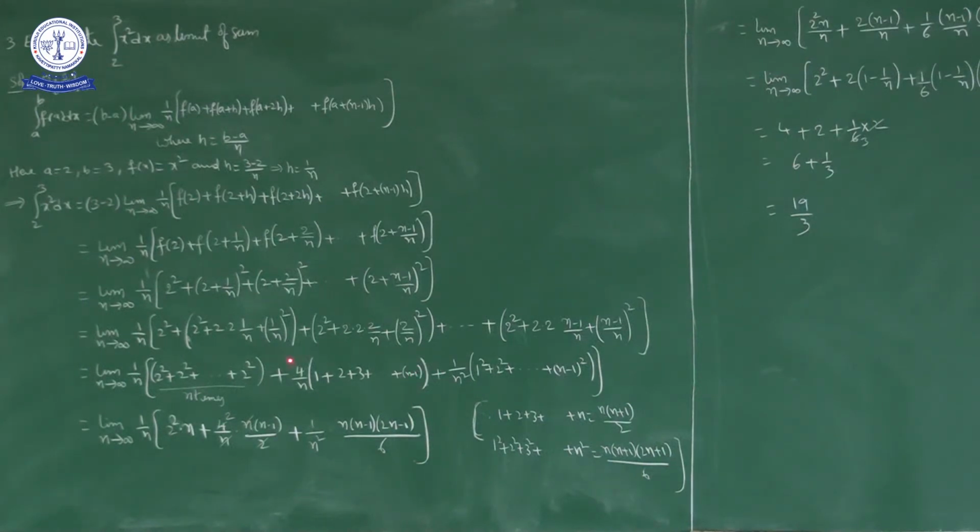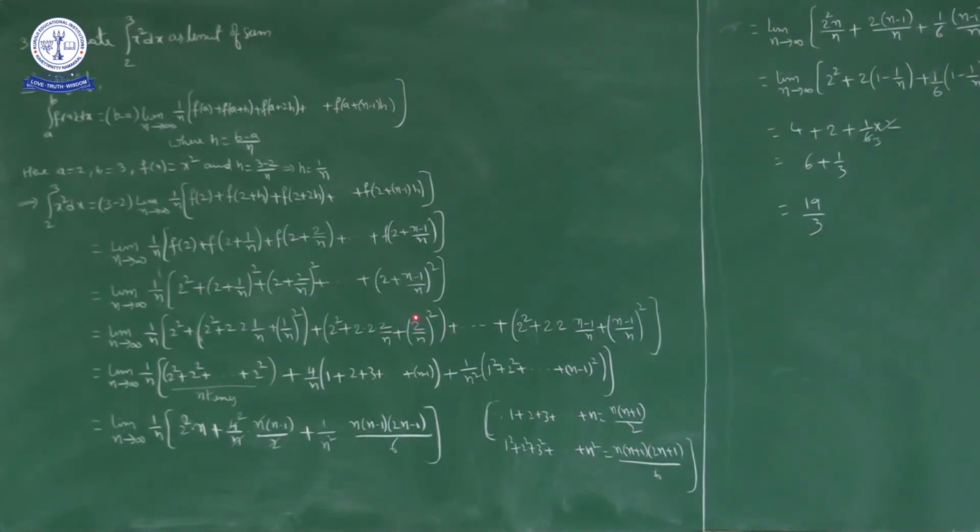Plus here 1 by n whole square, here 2 by n whole square, next bracket 3 by n whole square, and so on up to the last bracket, n minus 1 by n whole square. So 1 by n square I will take common. So 1 by n square into 1 square, 2 square, next 3 square, and so on up to n minus 1 whole square. Okay, now here 1 by n whole square plus 2 by n whole square plus 3 by n whole square plus and so on up to n minus 1 by n whole square. Okay, so 1 by n square common, 1 square plus 2 square plus 3 square and so on up to n minus 1 whole square.